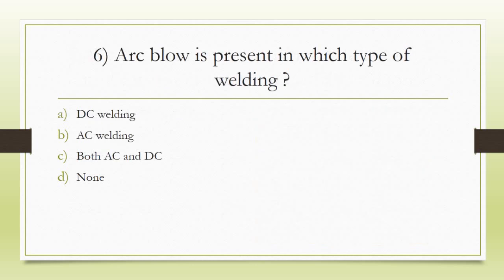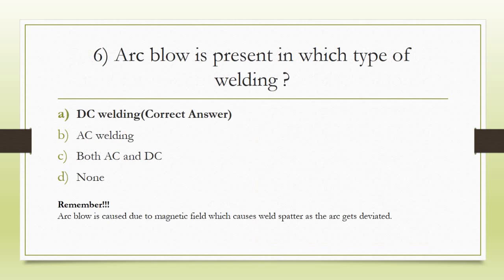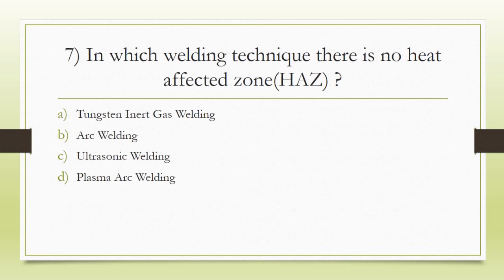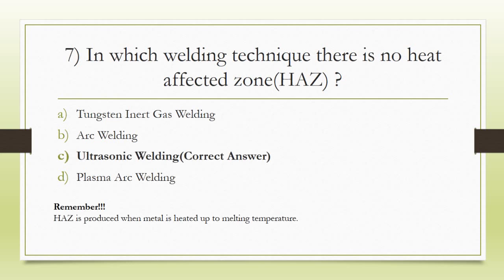Sixth question, arc flow is present in which type of welding? The correct answer is option A, DC welding. Seventh question, in which welding technique there is no heat affected zone? The correct answer is option C, ultrasonic welding.